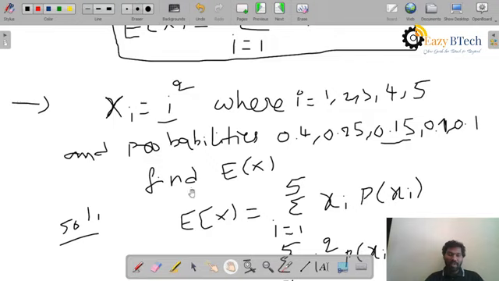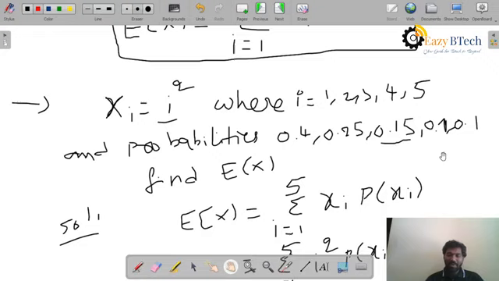What they want us to find is the expectation of x. So how do we find the expectation? Before doing the expectation, see this. If you observe all the probabilities together, 0.4 plus 0.25 plus 0.15 plus 0.1 plus 0.1 is always equal to 1.